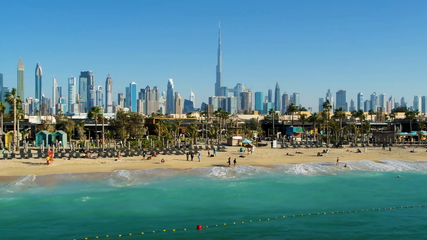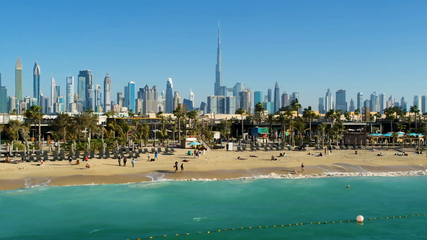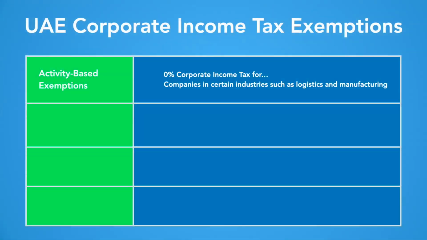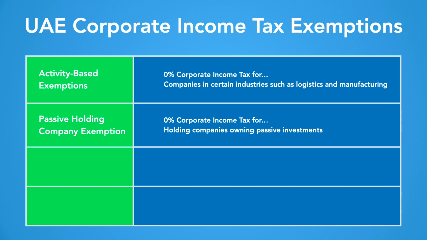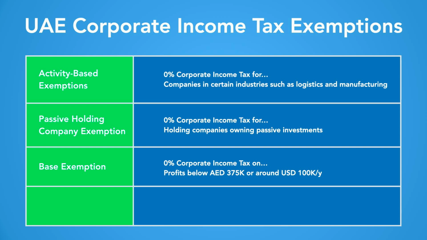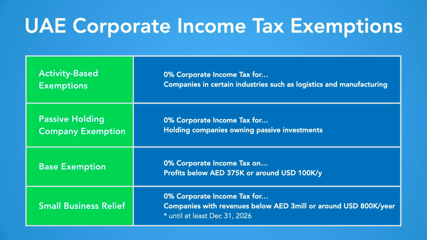Its corporate tax rate is just 9%. There are generous tax exemptions. Companies in certain industries, such as logistics and manufacturing, remain tax-free. Holding companies owning passive investments are 100% tax-exempt. Profits below 375,000 dirham, or around 100,000 US dollar per year, are untaxed. And the Small Business Relief Program exempts businesses with revenues below 3 million dirham, or around 800,000 US dollar per year, until at least 2026 from income tax.